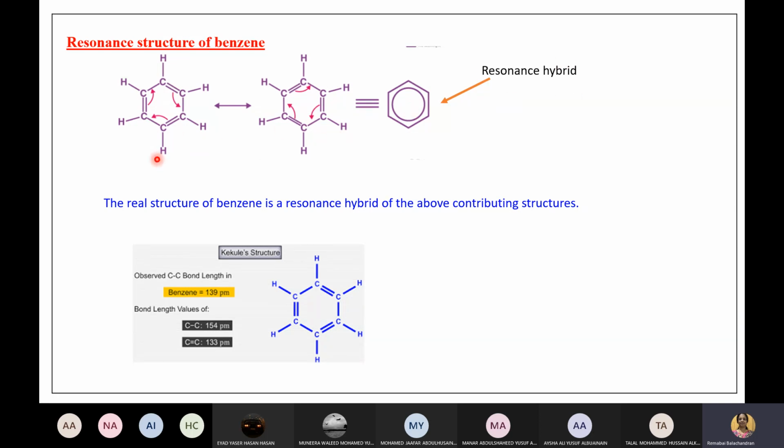These two structures are called contributing structures. So they are the resonance structures or contributing structures, or there is another term, canonical structures.